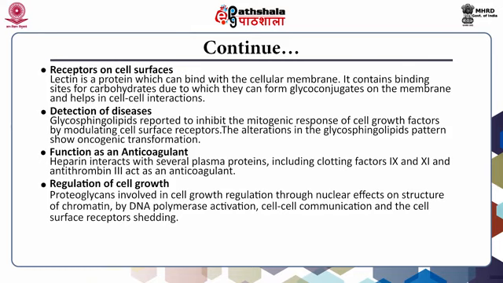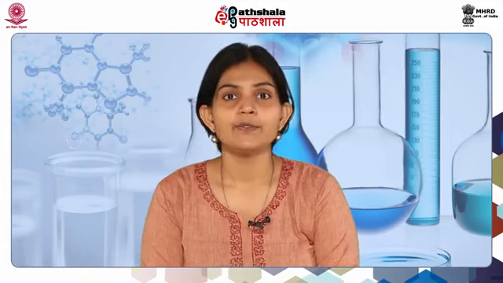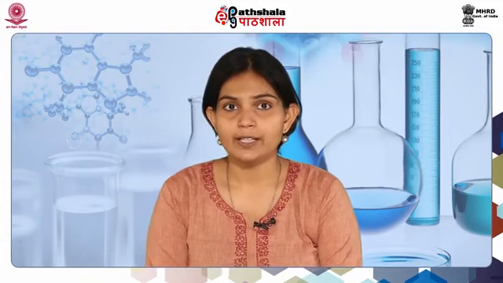Proteoglycans are involved in cell growth regulation through nuclear effects on the structure of chromatin by DNA polymerase activation, cell-cell communication and cell surface receptor shedding. Precursor molecules. Glycosphingolipids are present in the blood plasma and the brain, as precursors for other complex glycosphingolipids. We have now come to the end of this lecture.